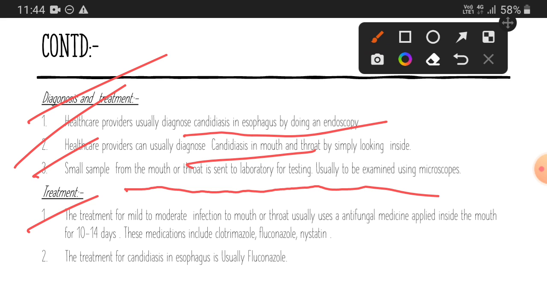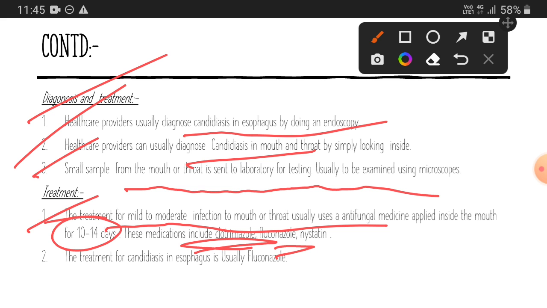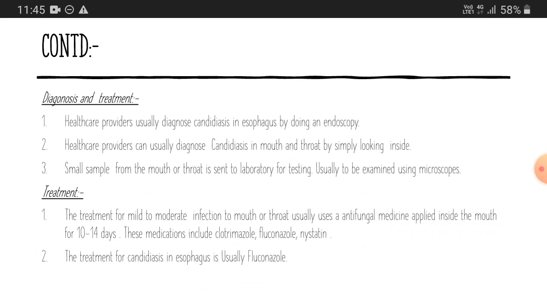Mild to moderate infection of the mouth and throat is usually treated with an antifungal drug for 10 to 14 days. These medications are usually clotrimazole, fluconazole and nystatin. You have to remember these names. And the treatment for candidiasis in the esophagus is usually fluconazole. So clotrimazole, fluconazole and nystatin